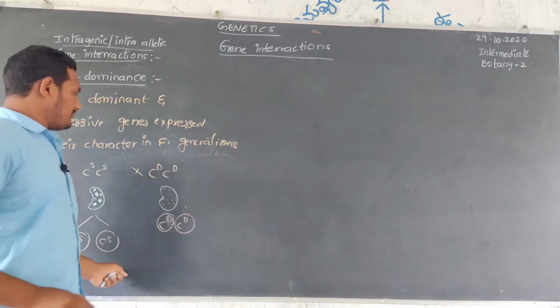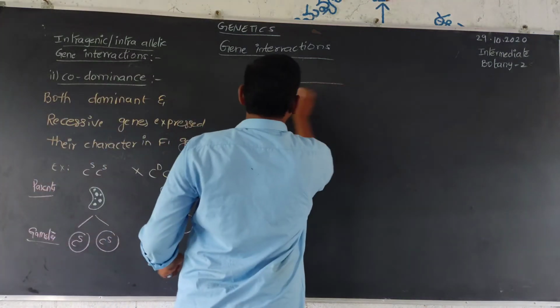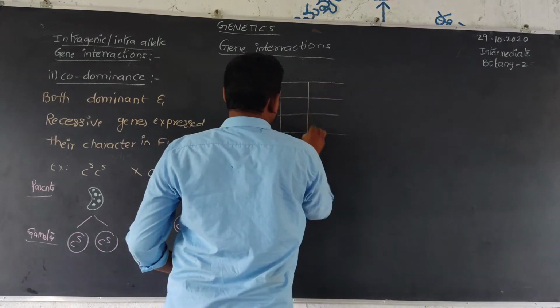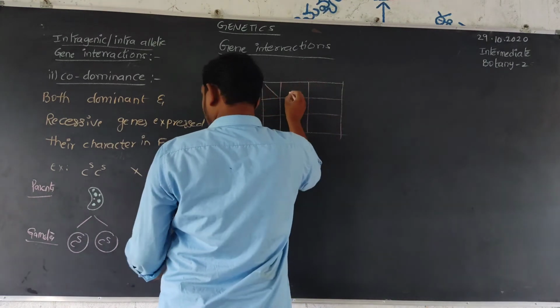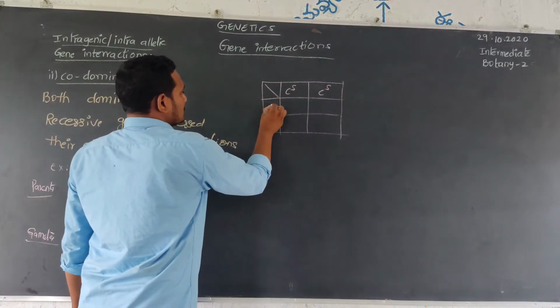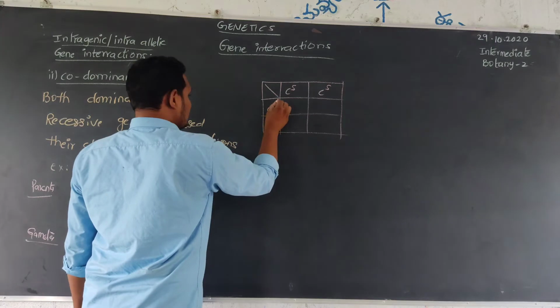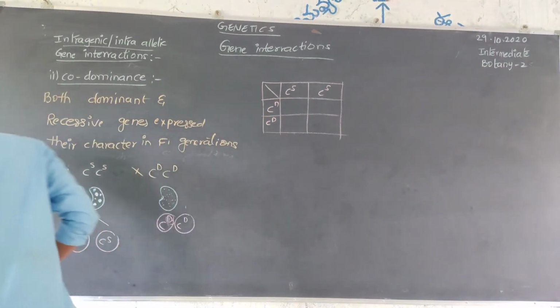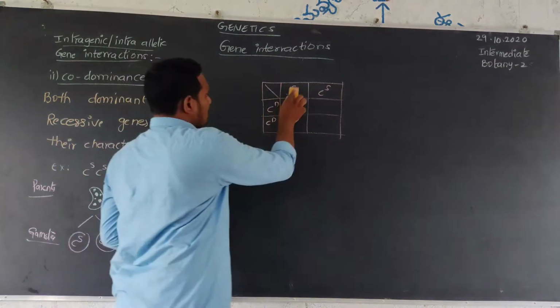Next, we take the Punnett square board for F1. CS for one parent, CD for another parent.